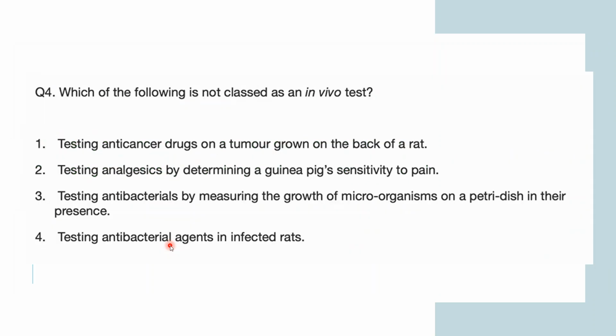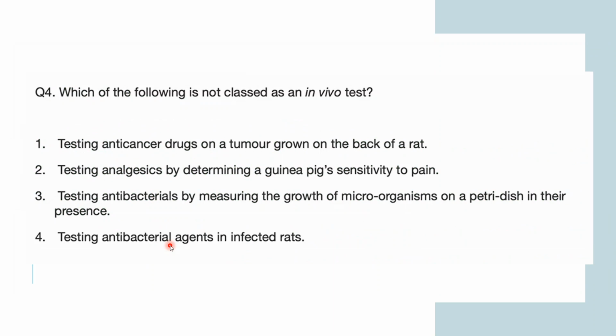Now, which of the following is not classed as an in vivo test? In vivo. Testing anti-cancer drugs on a tumor grown on the back of a rat. Testing analgesics by determining a guinea pig's sensitivity to pain. Testing antibacterials by measuring the growth of microorganisms on a petri dish in their presence. Testing antibacterial agents in infected rats. So which is not classified as an in vivo test?